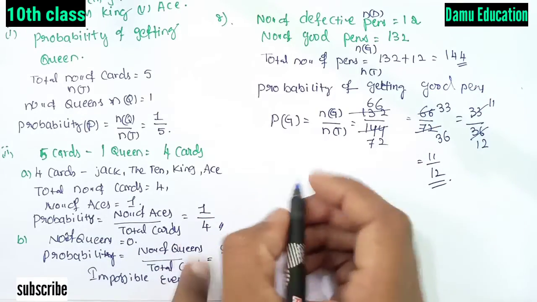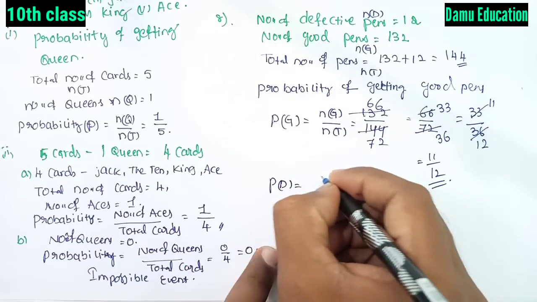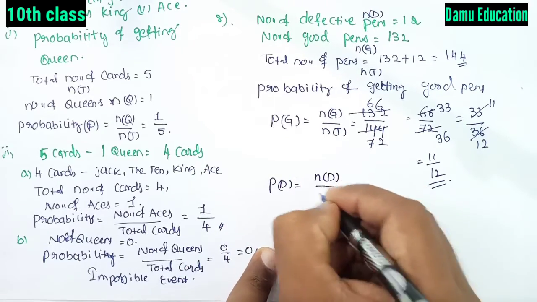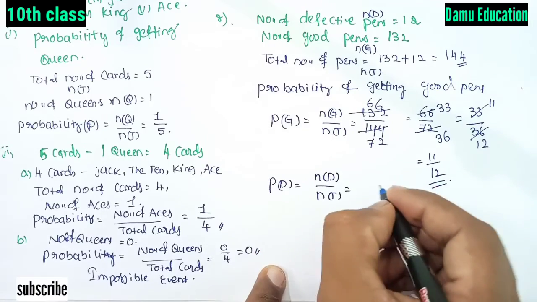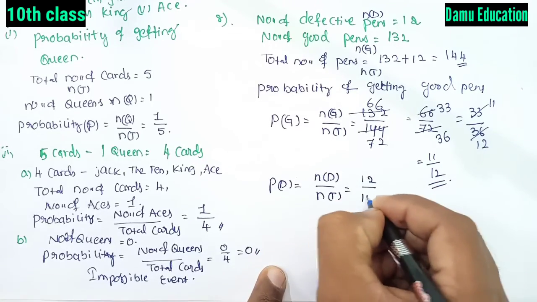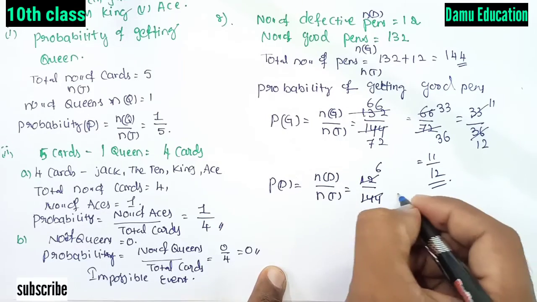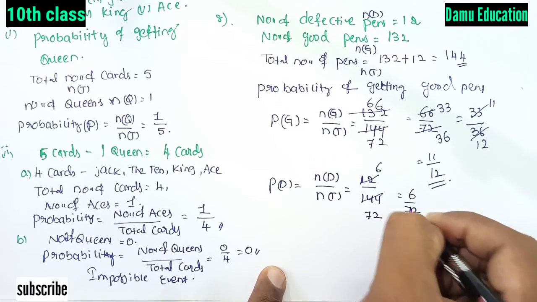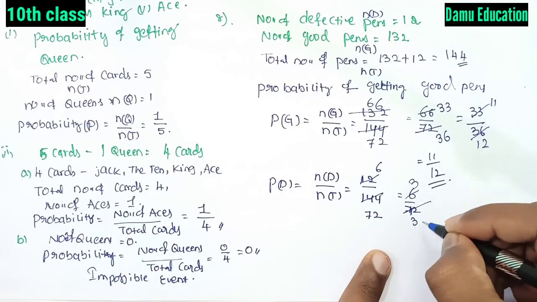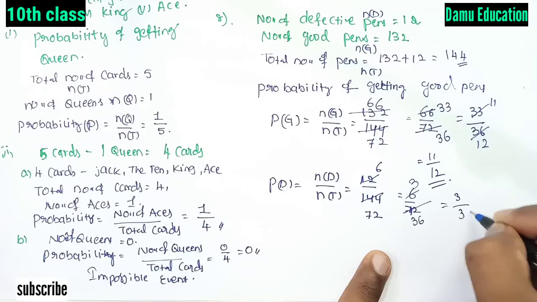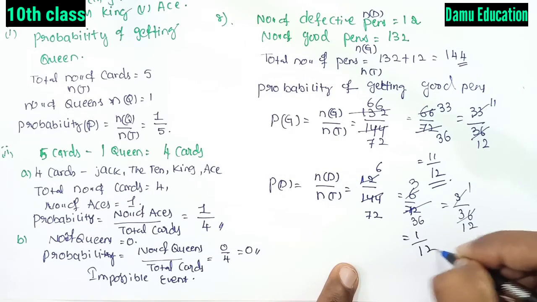Again, we can take some extra information. The probability of getting defective pens is n(D) by the total number of pens. It was not asked in the question, but try to find it. 12 by 144, simplify by 2, 6 by 72, then 3 by 36, then 1 by 12.